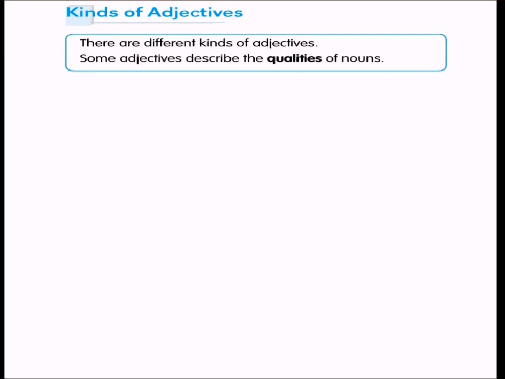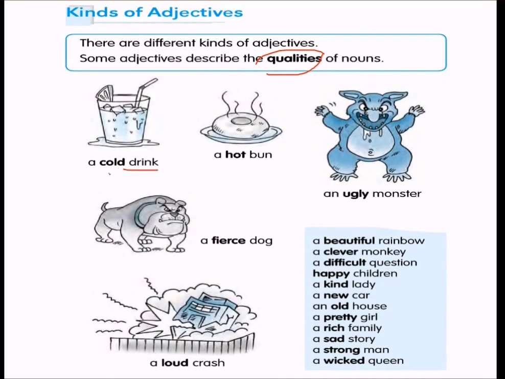Now, kinds of adjectives. So, there are different kinds of adjectives. Some adjectives describe the qualities of nouns, right? They describe a noun, and they present the qualities of nouns. Like, this is a drink, but it is a cold drink, a hot bun, an ugly monster, a fierce dog, a loud crash, a beautiful rainbow, a clever monkey, a difficult question, happy children, kind lady, new car, old house, pretty girl, rich family, sad story, strong man, wicked queen.